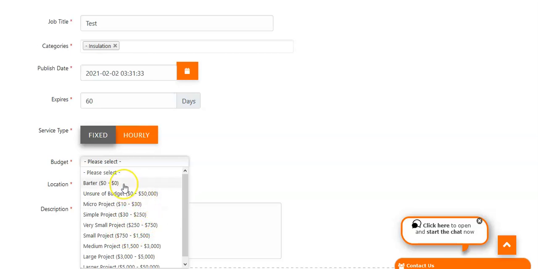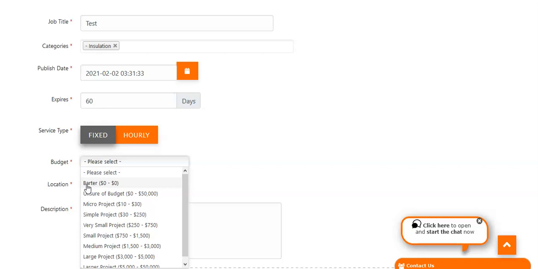but what I wanted to talk about today is two that I think would probably work quite well for people who aren't sure what they want to pay, or who are looking to perhaps trade services. So this is the barter budget setting, which is $0 to $0. In this instance, you would say, I'm looking to get a web designer for my company, but instead of paying for the website, I will give you my services in return, or I will give you this product in return, or something like that.